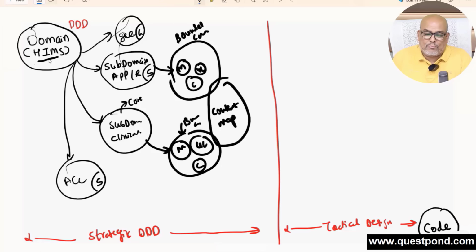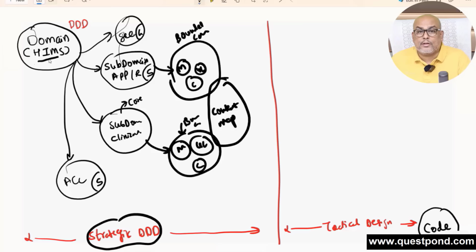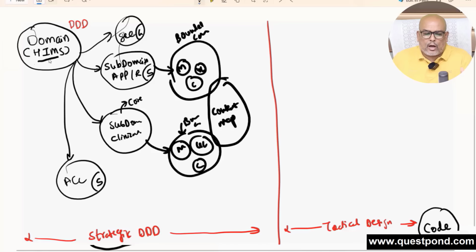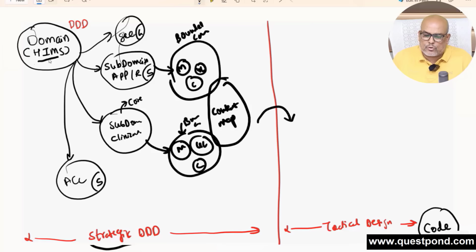Context map. And we talked about different context map patterns, like conformist, and customer-supplier, and so on, right? So depending on that, you will define the context map. Till here, whatever you have seen is the strategic DDD. Now when you are done till here, then comes the tactical part. From here, we can go and start writing the code, which is the tactical part, right?